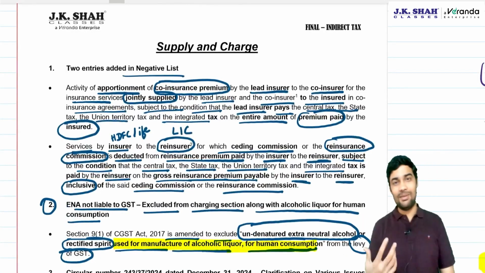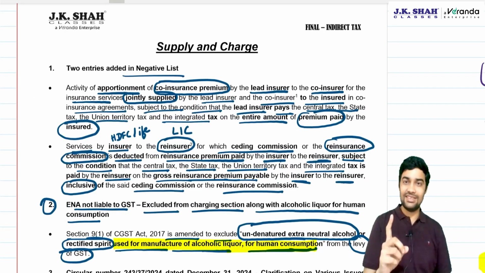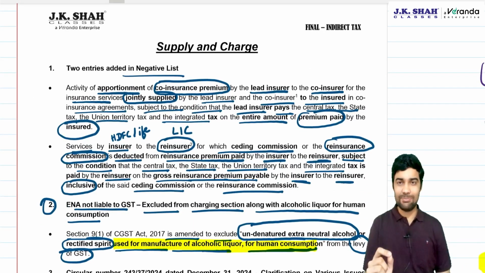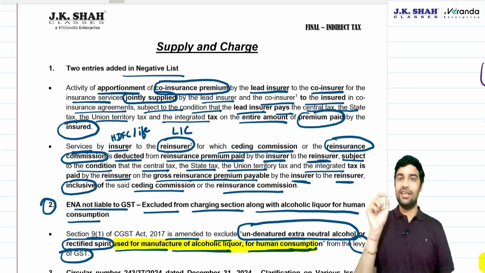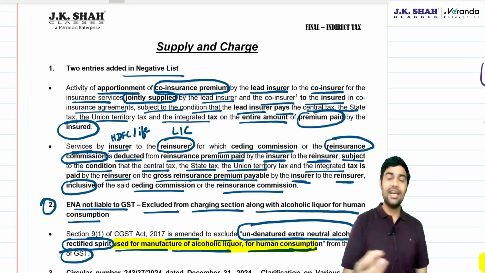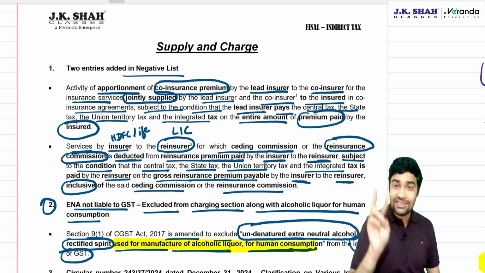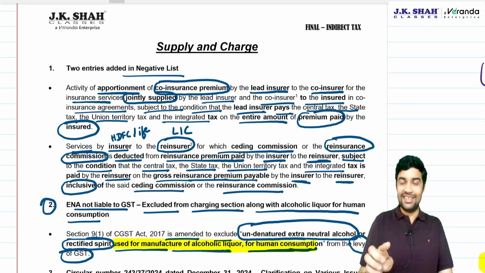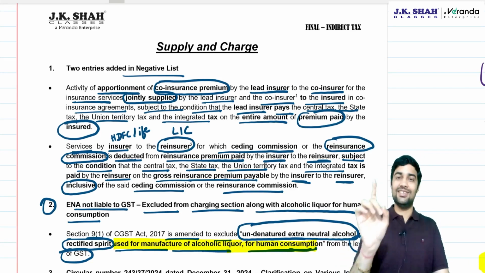So, supply chapter: two important cases are added in the negative list. First is co-insurance premium. Co-insurance premium apportionment will not be liable if the lead insurer has paid GST on the full insurance premium charged from the insured. Second one, reinsurance commission will not be liable if the reinsurer has paid full GST on the reinsurance premium without deducting reinsurance commission.